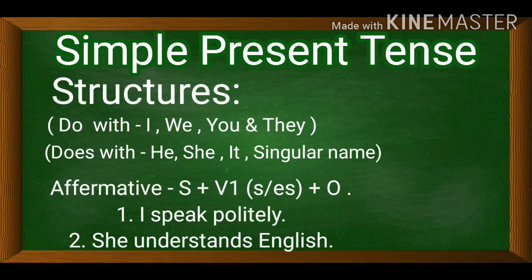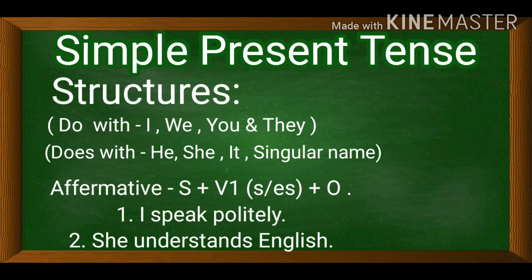Always remember, if the subject is I, we, you, they, we will not use S/ES with the verb in simple present tense sentences. But if the subject is third person singular number, these are he, she, it, any singular name, then we will use S/ES with the verb.